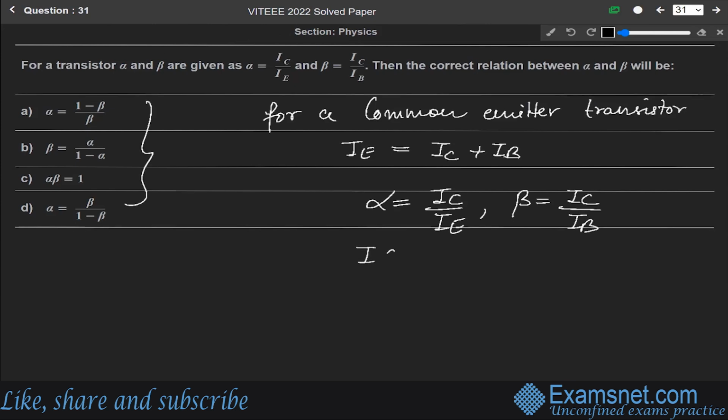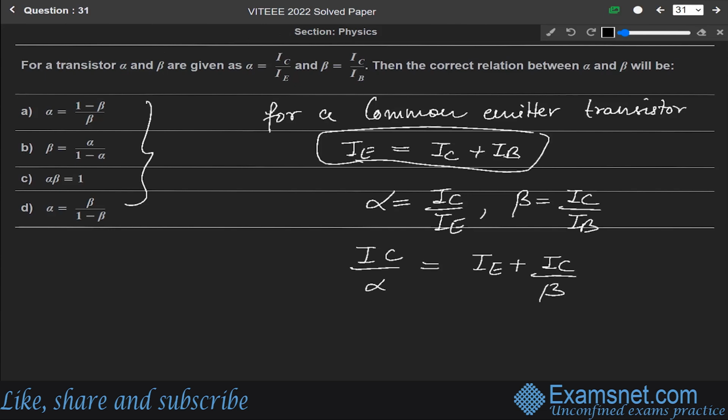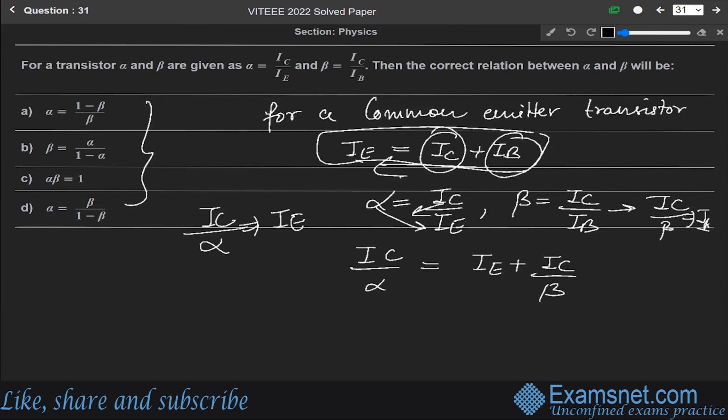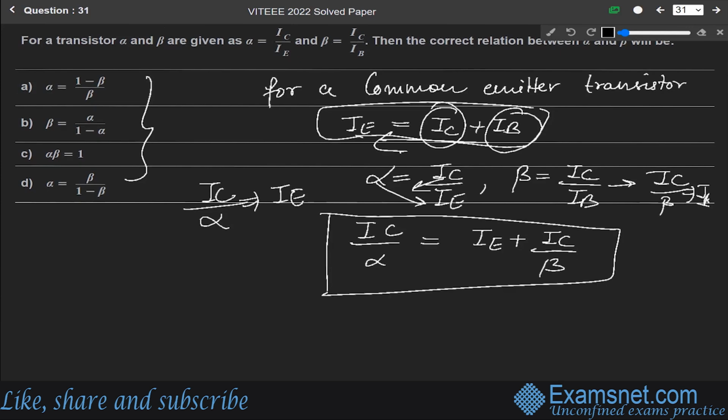So from here, IC over alpha will be equal to IE plus IC over beta, using the relation that IE equals IC plus IB. IC over alpha is equal to IE, and IC over beta is equal to IB. So IC plus IB gives IE. That's why we have written IC over alpha equals IE plus IC over beta.